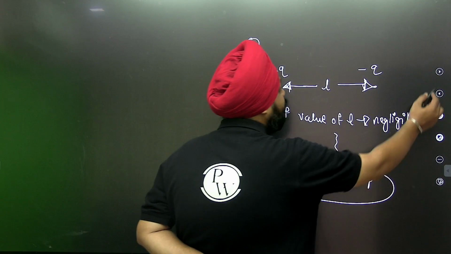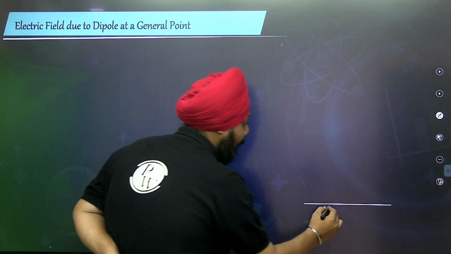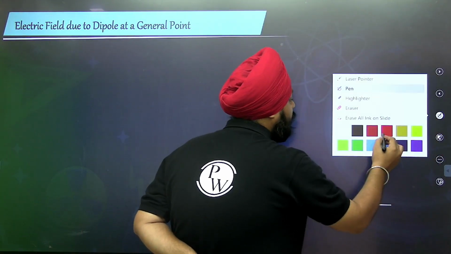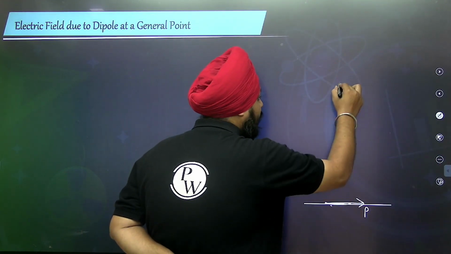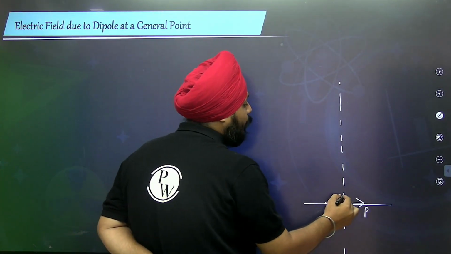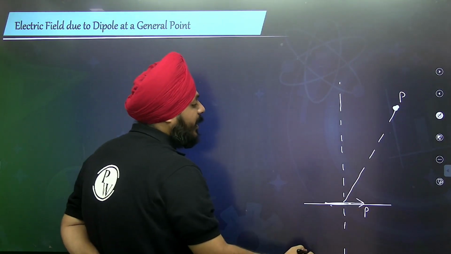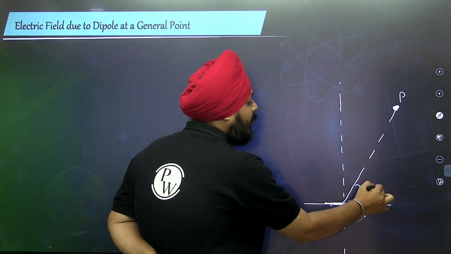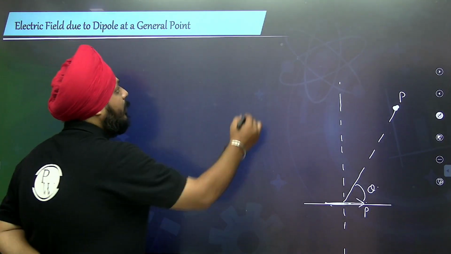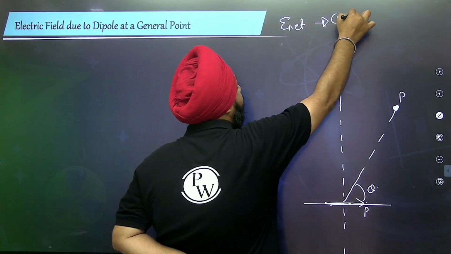See what happens here. If we are talking about the short dipole, electric field due to the general point. Let's take an example of what general point it can be. Suppose this is a dipole and this is a point P. Our agenda is to calculate the net electric field at any general point P.